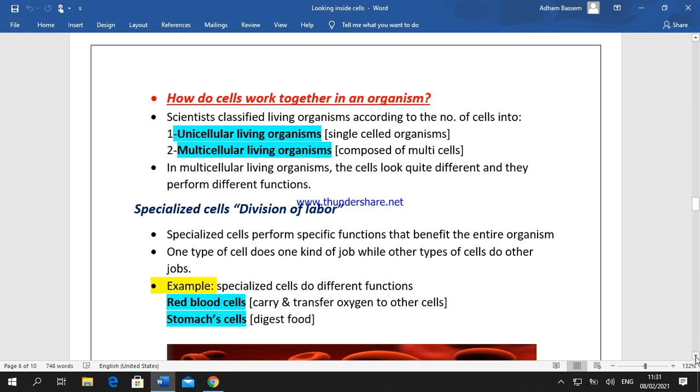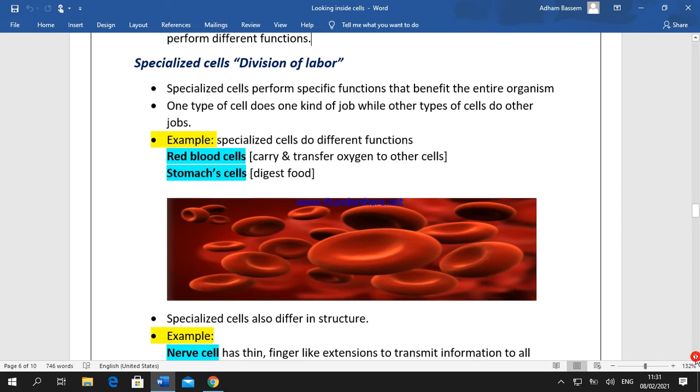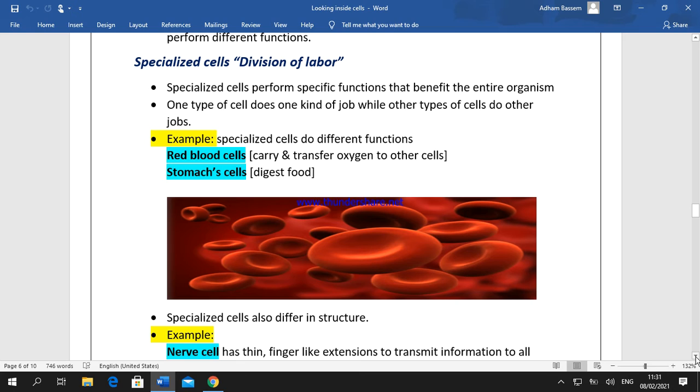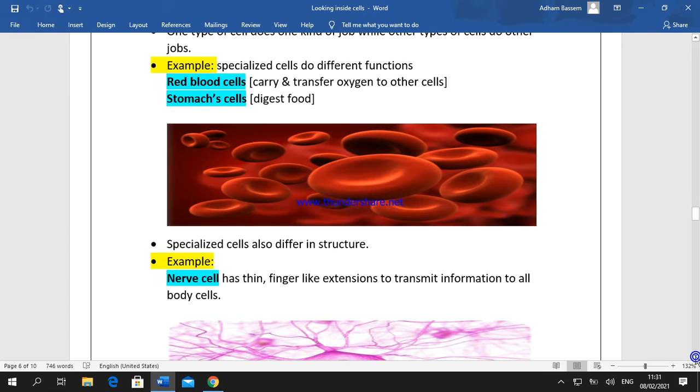For illustration, we have red blood cells and stomach cells. There are common structures between them, but they differ in function. Red blood cells have the function of carrying and transferring oxygen to other cells, while stomach cells digest food. Also, specialized cells differ in function only, but may also differ in structure.